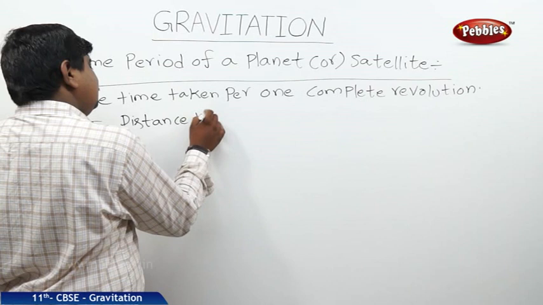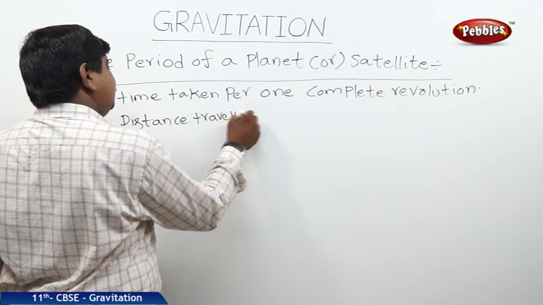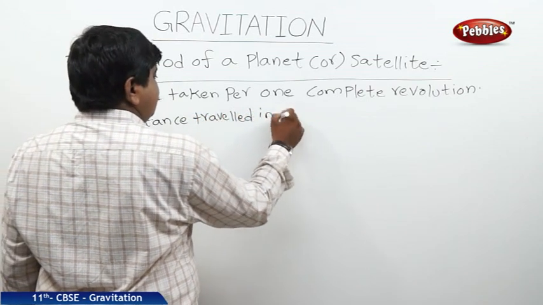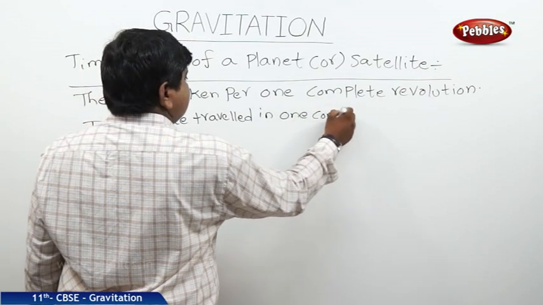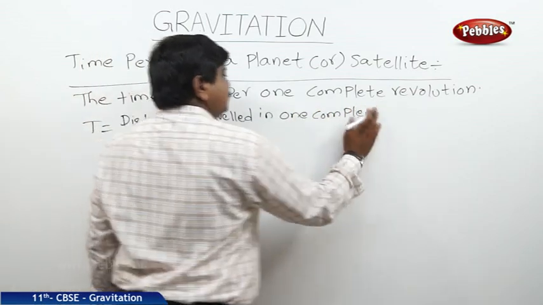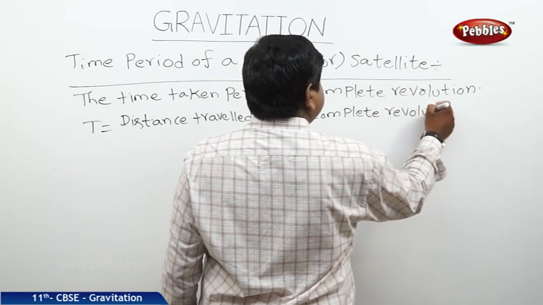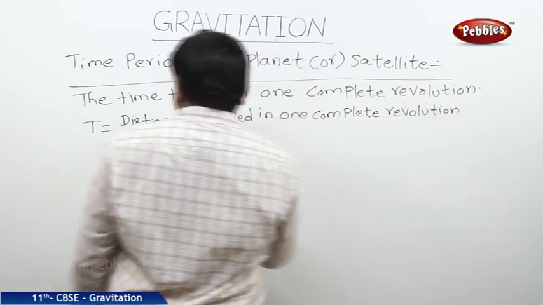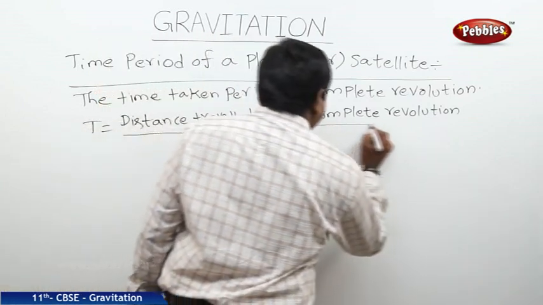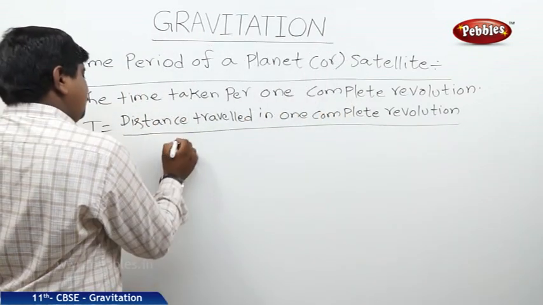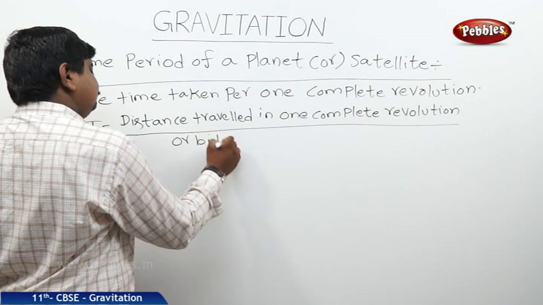Distance traveled in one complete revolution per orbital velocity.